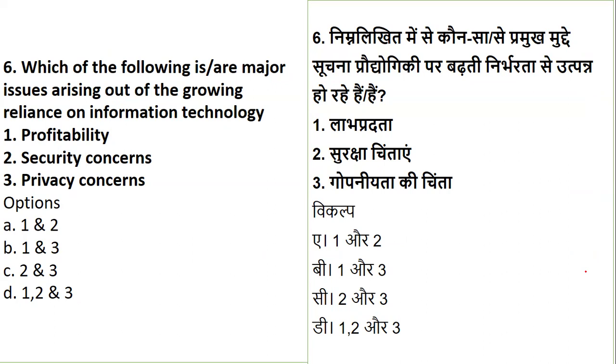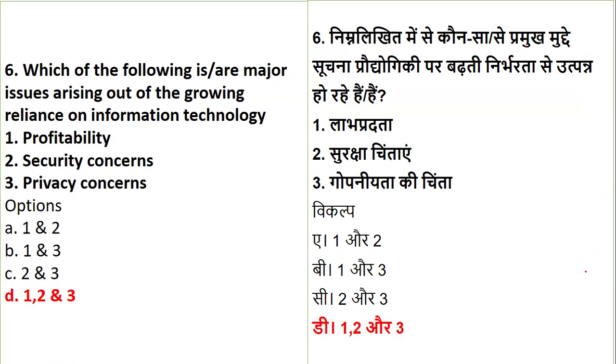Okay. Next is, which of the following are the major issues which are growing with the growth of technology? See, everything comes with pros and cons, right? So here also technology is growing, which is a very good thing, but at the same time there are certain drawbacks also. For example, profitability, security concerns or privacy concerns. When we talk about reliance on technology, profitability also is a concern, security is also a concern, privacy is also a concern. So all three options are a concern as a major part of the growth of technology, right?